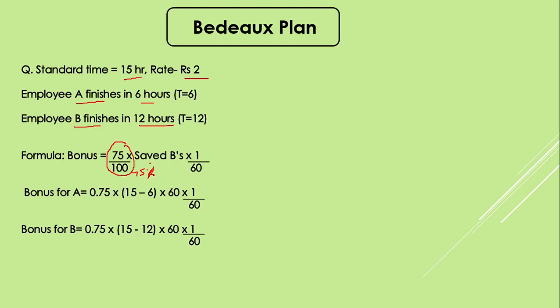This is the time of B's the employee has saved, and 1 upon 60. That's to get the conversion from minutes into hours, sorry. So for A, this is 0.75 into standard time minus the time taken. He finishes his job in 6 hours. So 15 minus 6 into 60. This 60 is used to convert the minutes into hours. And again, as per the formula, this is 60. So if we cancel out, we'll get 0.75 into 9, which comes to 6.75.